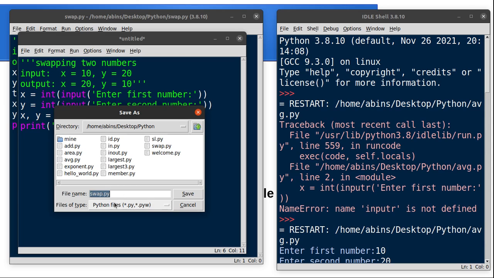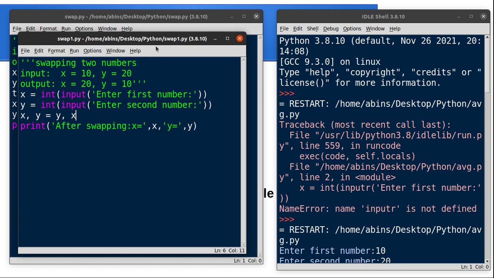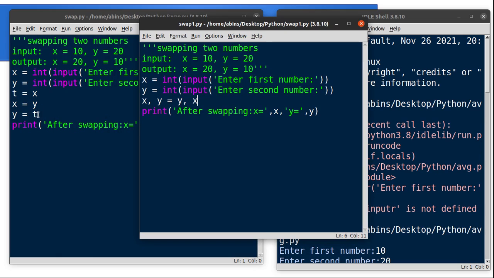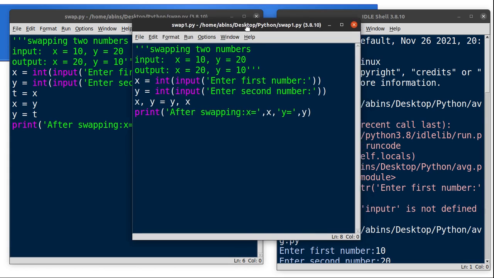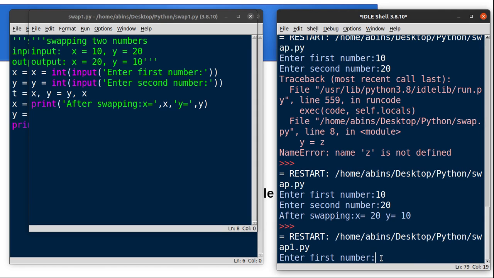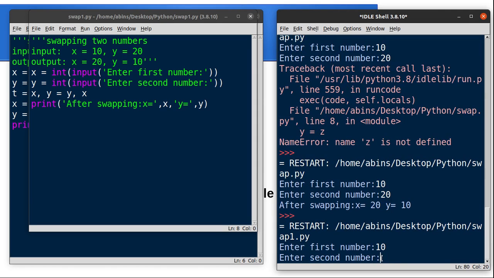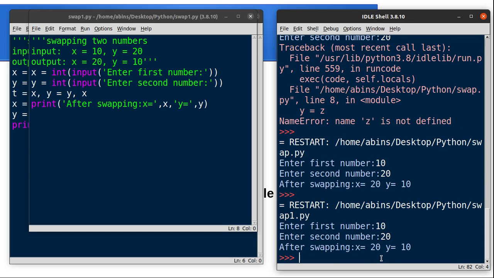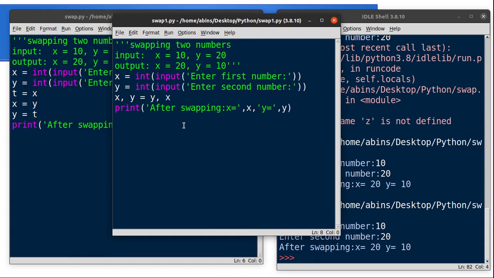So swap, okay, I am giving swap1.py. Okay, so look at the code here. So instead of these three statements, we have created only one statement. The statement is x comma y is equal to y comma x. So let's check the output of this code. So Control S, use F5 to run the code. The first number 10 and second number 20. So you can see the same output. We got the same output. So this is the effect of this multiple assignments. Okay.